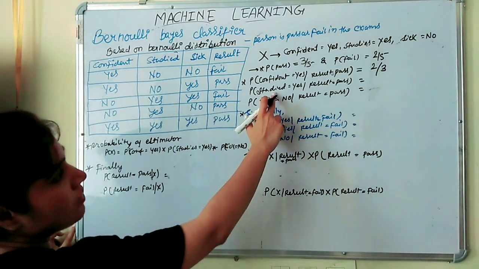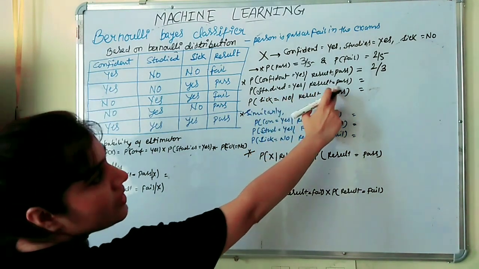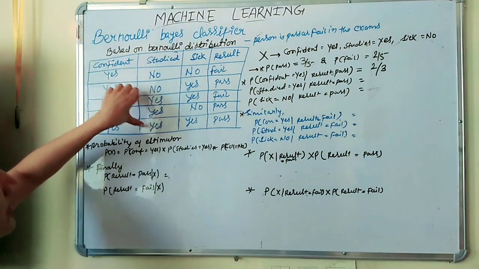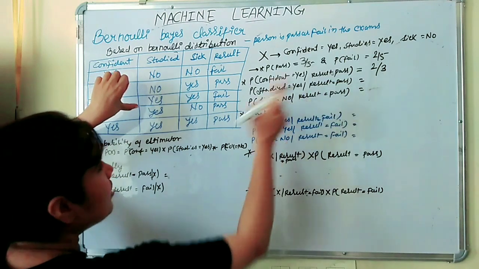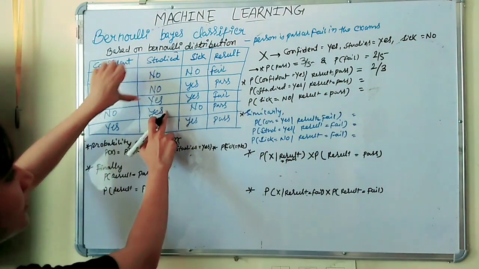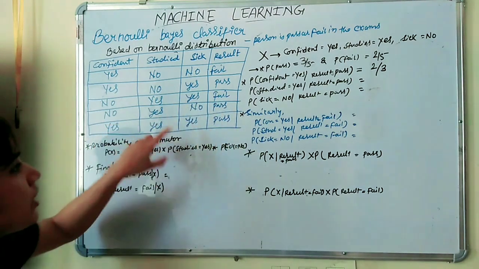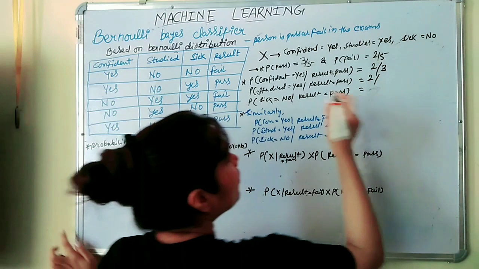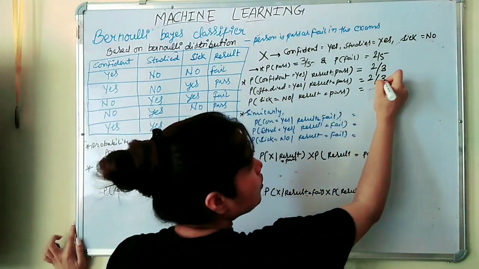Again the estimator is studied equal to yes. And then given result is pass. So here the studied equal to yes, we have 3 yes. In how many yeses we are getting result pass? 1, 2. We are getting result pass. So we will take 2 yes here. So that is 2 by, and total number of pass we have 1, 2, 3. That is 2 by 3.